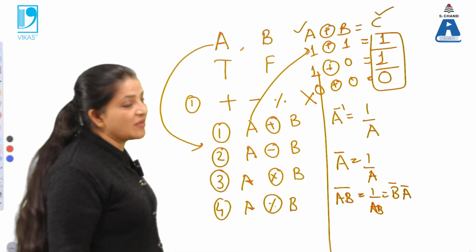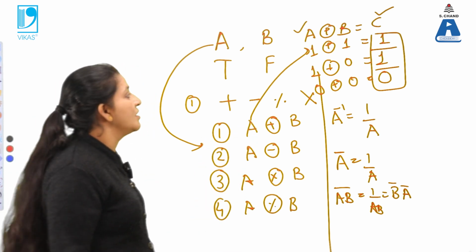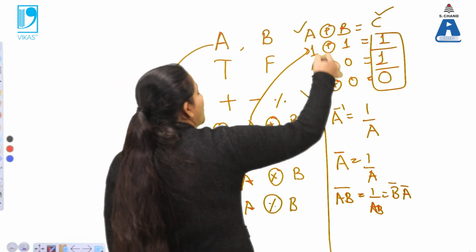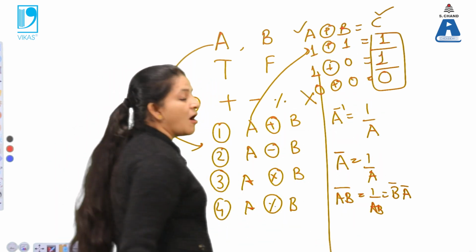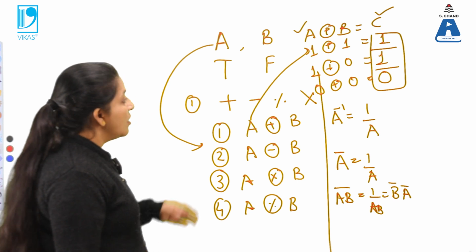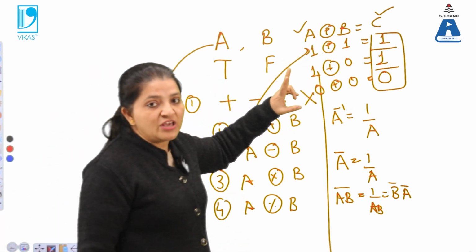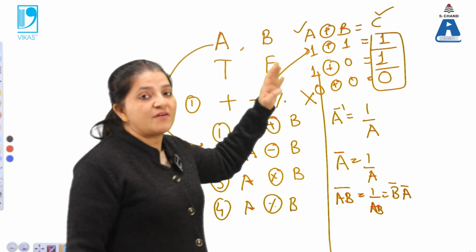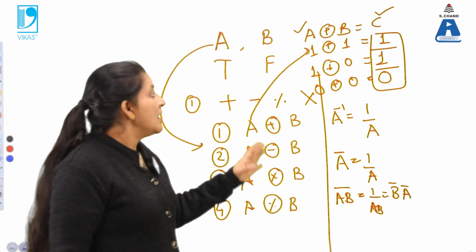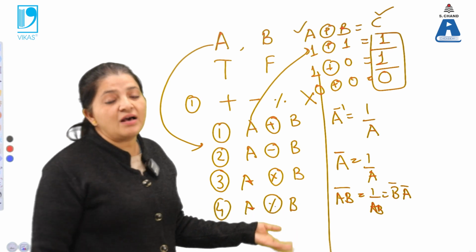So here only two binary variables are given. Depending upon the operation, we can get the output value. Now depending upon these operations between the two variables, we can also define different gates over here. Those gates are known as the logic gates.